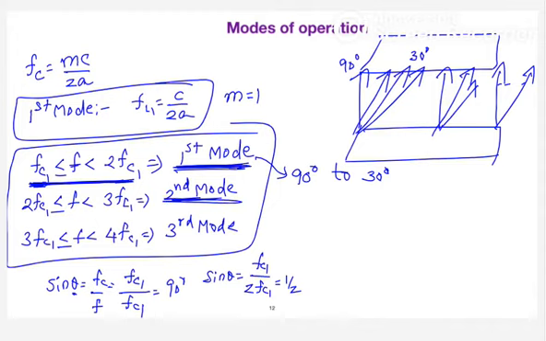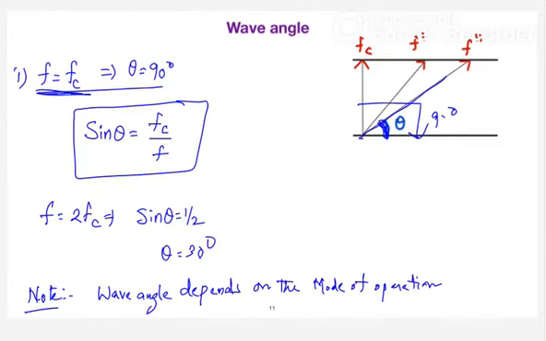In the second mode, if you want to define the wave angle, you have to define sine theta is equal to 2FC1 by f, because the cutoff frequency is 2FC1. And when the frequency is 2FC1, what is the wave angle? Tell me quickly. When the frequency is also 2FC1, what is the wave angle? The cutoff frequency will also be 2FC1 for the second mode. Yeah, that's what I told you.